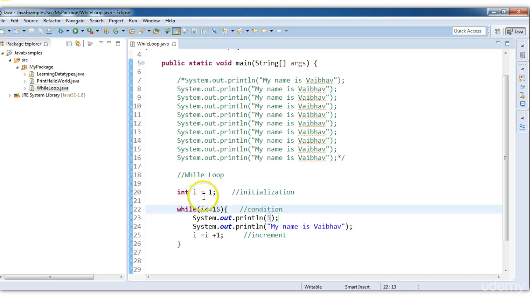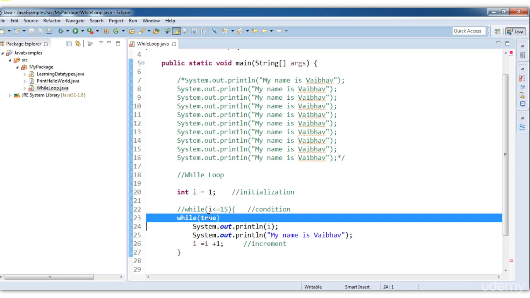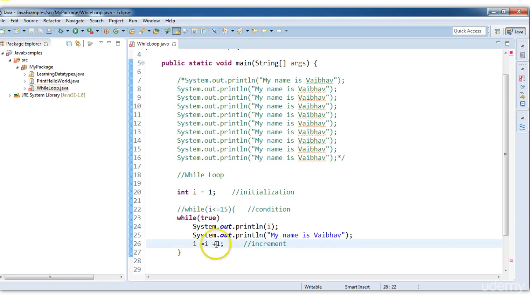For example, if I manually write while true instead of this condition, it will always remain true, because there is no variable which will become false. So when I run this, it will enter into an infinite loop. It will keep on printing, because though I am incrementing the I value, I am not checking it here in the condition.